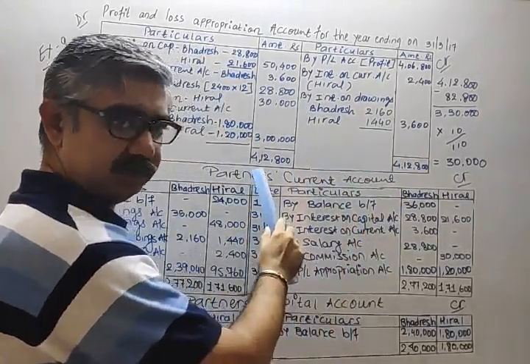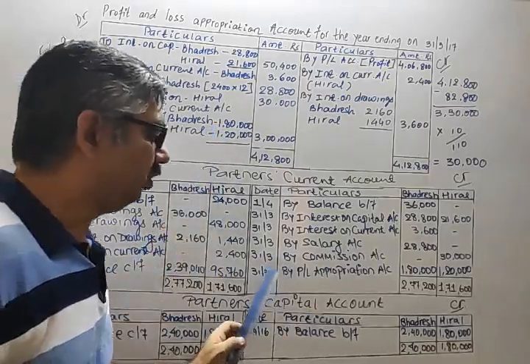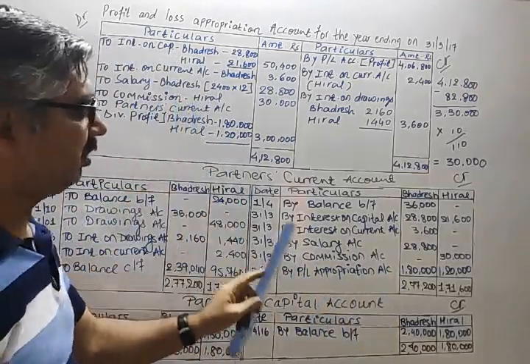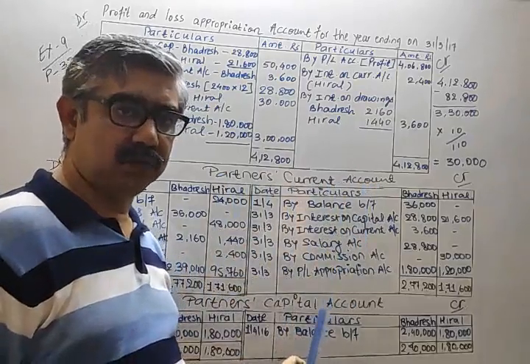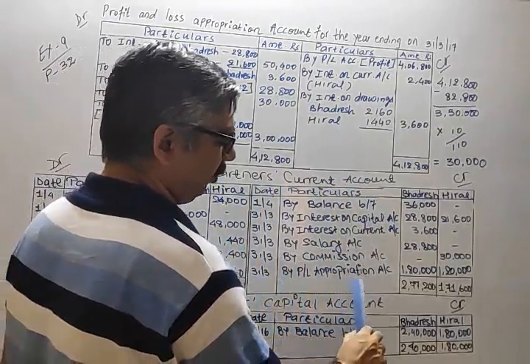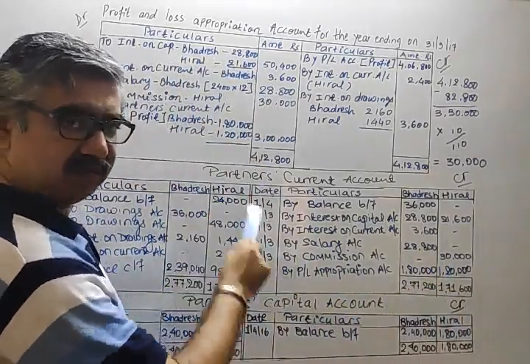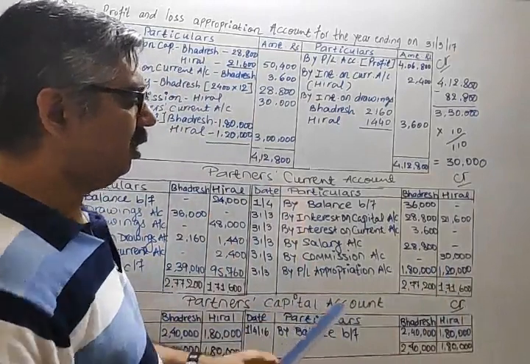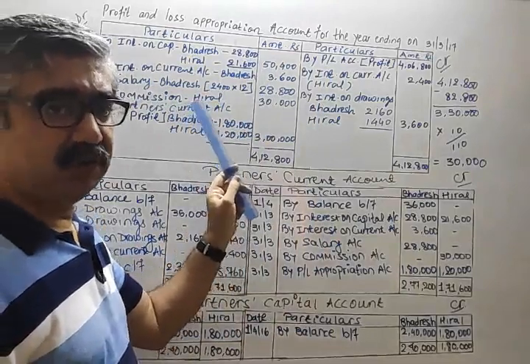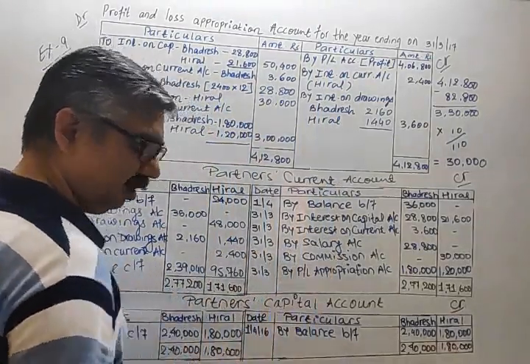This is closed. Now we transfer this 1,80,000 and 1,20,000 to the credit side of the partner's current account. In the partner's current account, on the credit side, by P&L appropriation account, 1,80,000, 1,20,000, because we are transferring from this cross entry. Now we have completed the current account also. This is already closed. Two accounts we still have to close: the partner's current account and the partner's capital account.